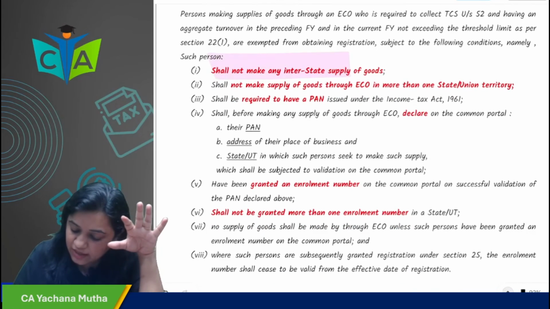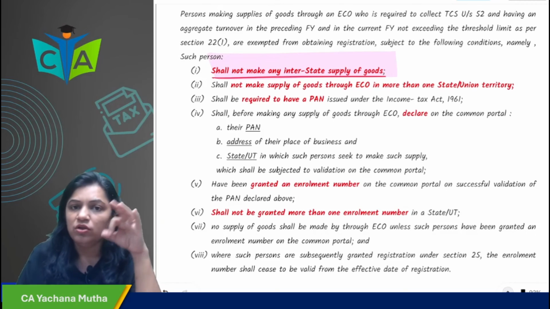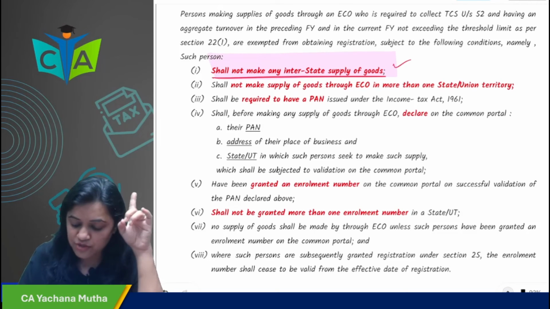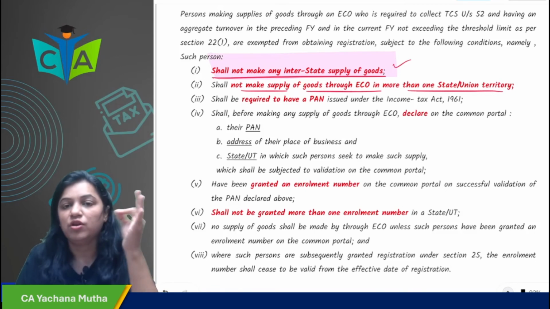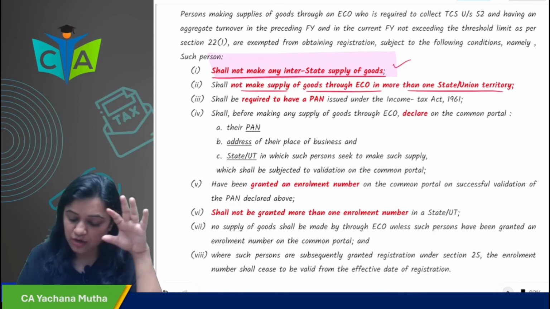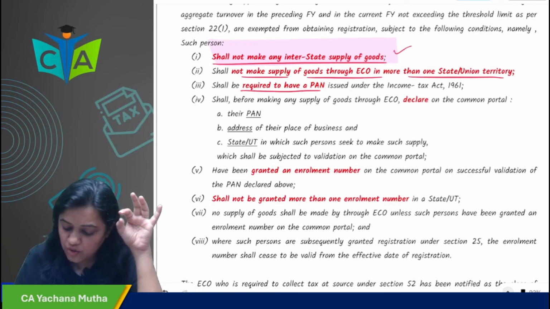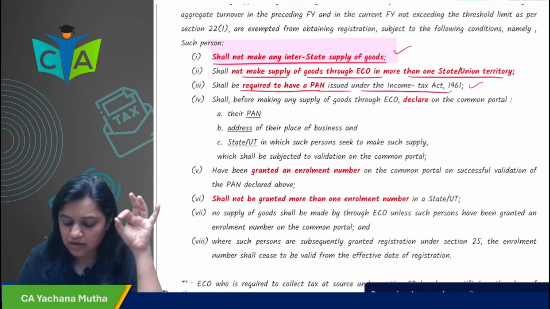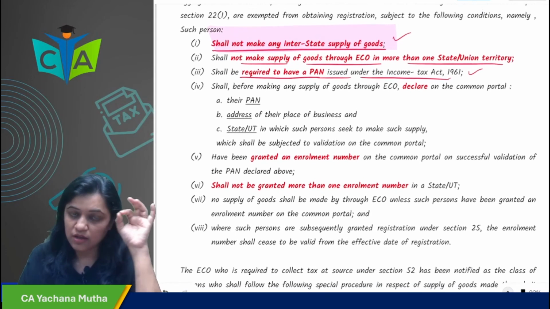Shall not make any interstate supply of goods. You should not make any interstate supply of goods first. Then you shall not make any supply of goods through ECO in more than one state or union territory. Then third, shall be required to have a PAN issued under the Income Tax Act. You shall be required to have a PAN under the Income Tax Act.